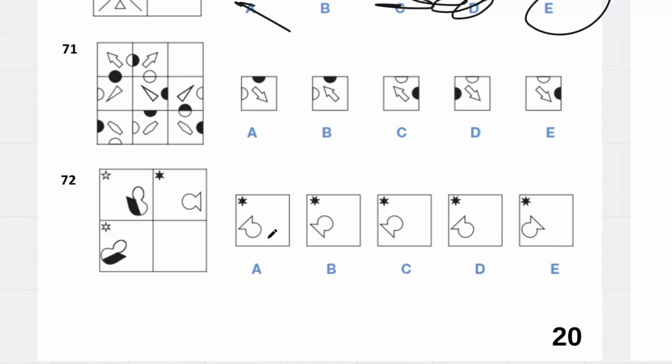71 would be, this is moving. We have black, white, and then this goes inside, and that is white, black, white. So there's always two on the same side, and then they flip.